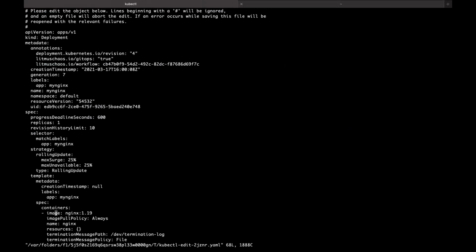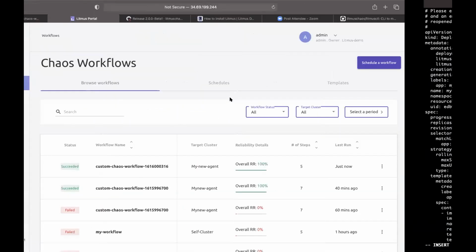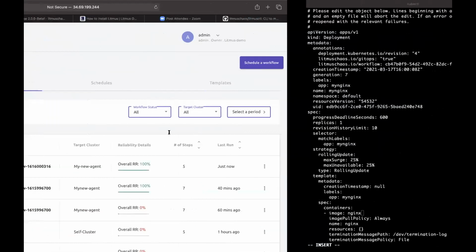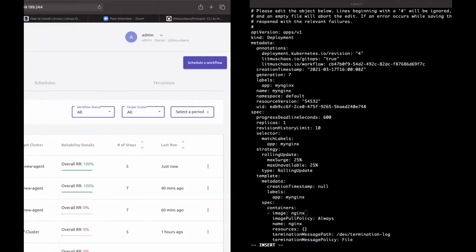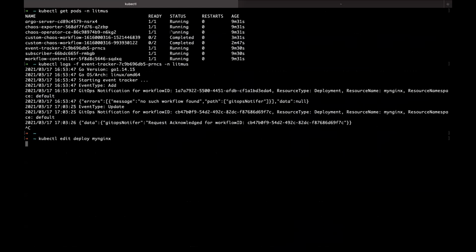Raj, it might take 2 minutes for the event tracker to notify. Okay, yeah, our default value is 2 minutes. So, let me show you the future steps. Once it got triggered, it will schedule the chaos in my cluster. So we'll not wait for this. Let's move to the next feature.